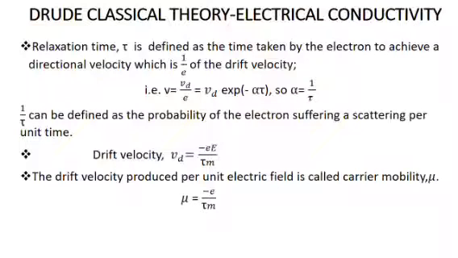There is another quantity called relaxation time, which is defined as the time taken by the electron to achieve a directional velocity which is 1 by e of the drift velocity. In terms of relaxation time, drift velocity can be written as minus eE tau by m. The drift velocity produced per unit electric field is called carrier mobility, which can be written as minus e tau by m. According to Drude classical theory, the mean collision time and relaxation time are both equal.